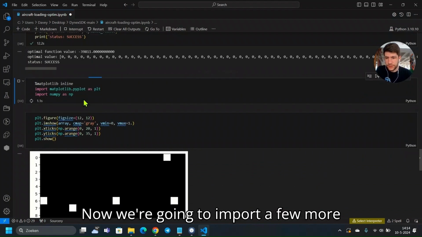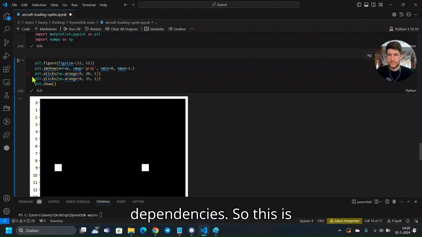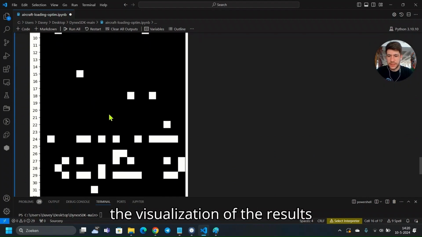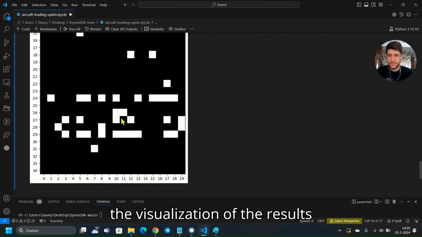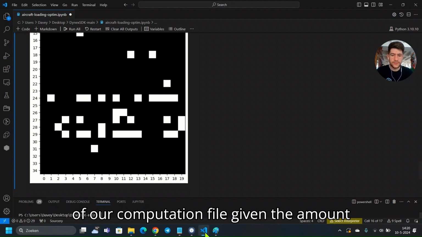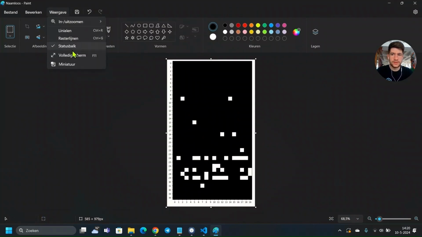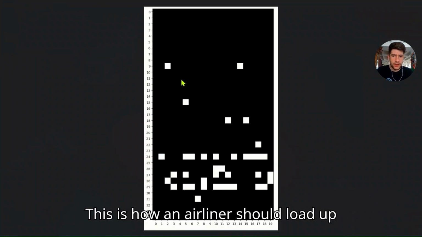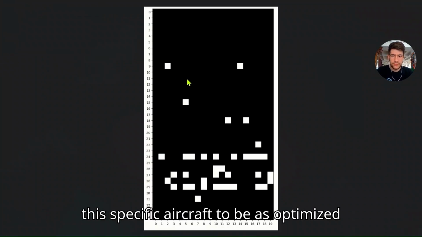Now we're going to import a few more dependencies. So this is the visualization of the results of our computation. Given the amount of variables we entered, this is how an airliner should load up this specific aircraft to be as optimized as possible.